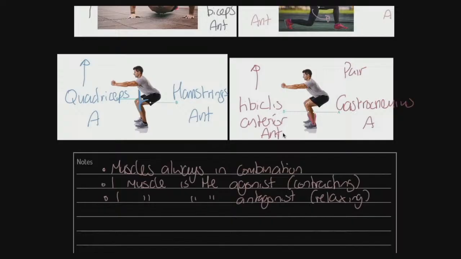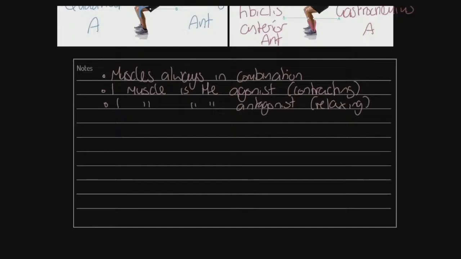So it's really useful to be able to consider those kinds of movements. Other pairs you might want to be generally aware of are on the screen here. At the shoulder, we've got the deltoid plus the latissimus dorsi. Let me try and spell it correctly: latissimus dorsi. They act as a pair.